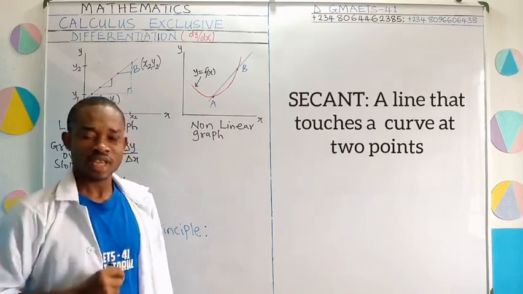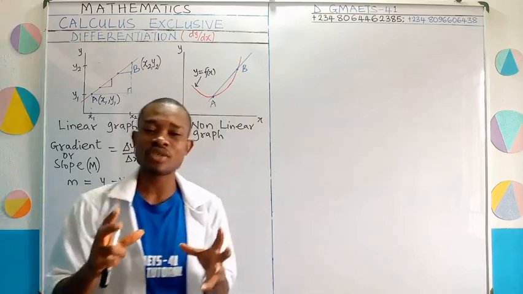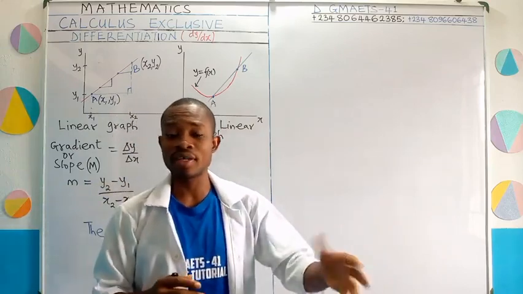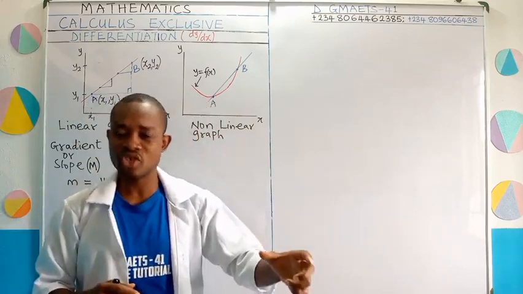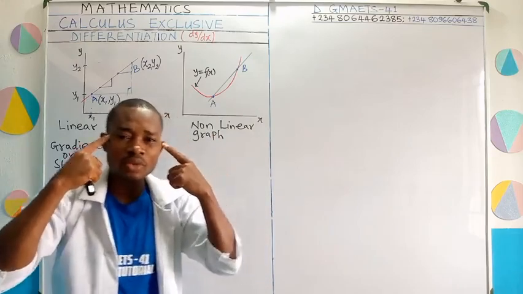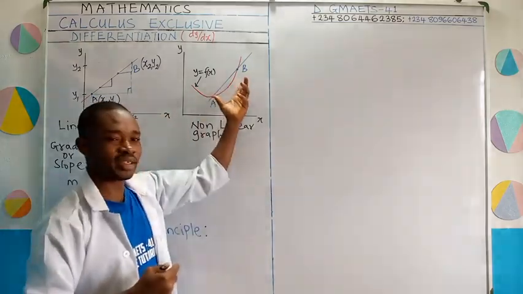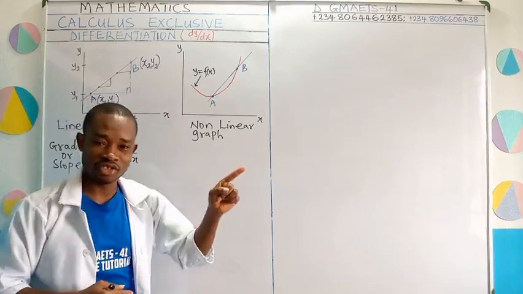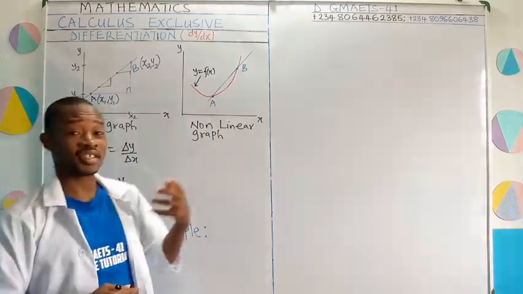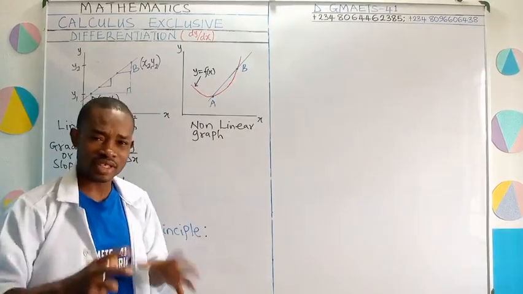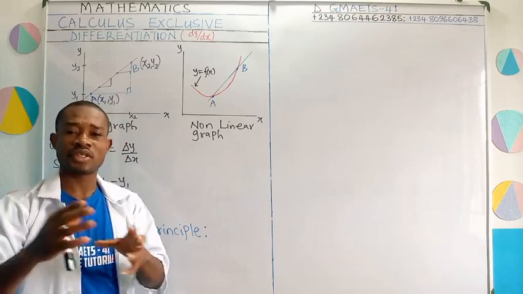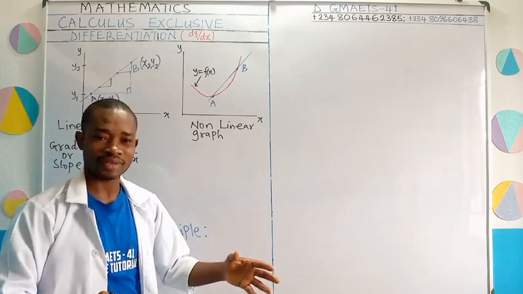But our interest, in order to get the way changes in X affect Y, is in the tangent. And so the question would be, what can we do to this secant to make it a tangent? Because it is only when we get a tangent that we can study very well the way changes in X affect Y.